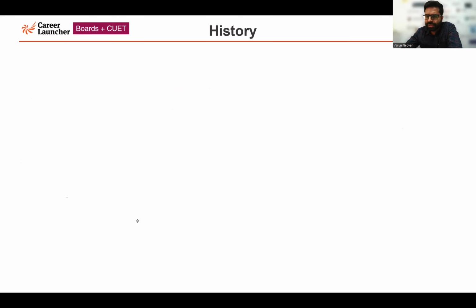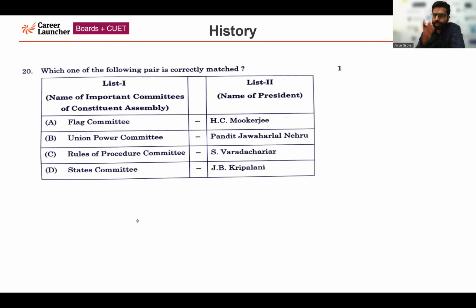Moving forward to the next question, question number 20. Again, we have to match the following. The names of the important committees of the Constituent Assembly are given, and the names of the presidents related to those committees are given.